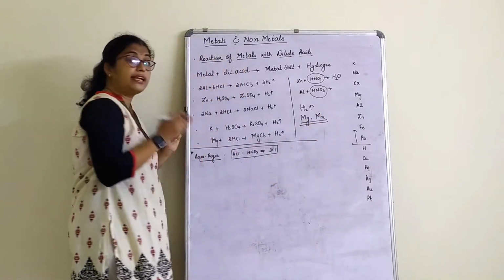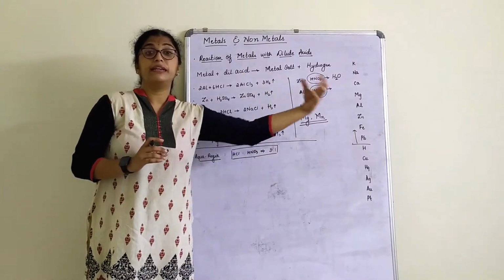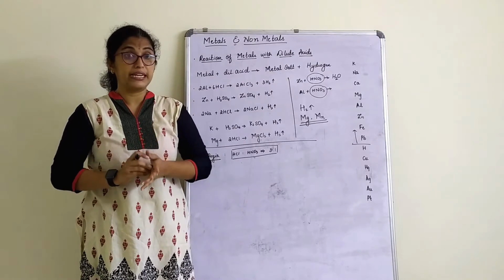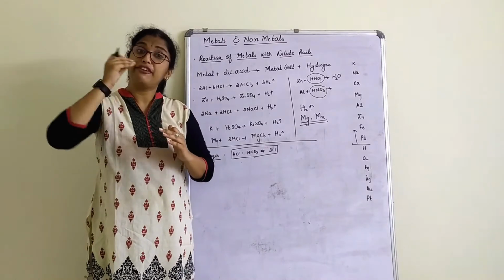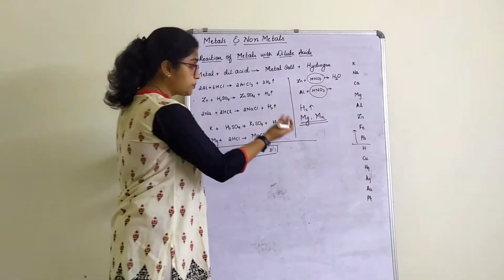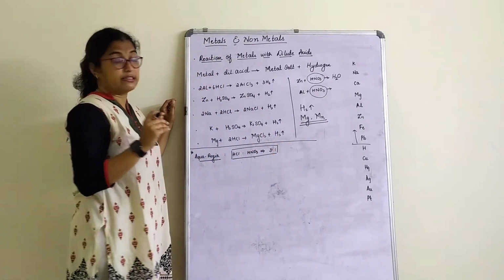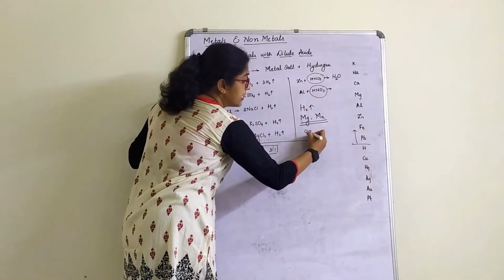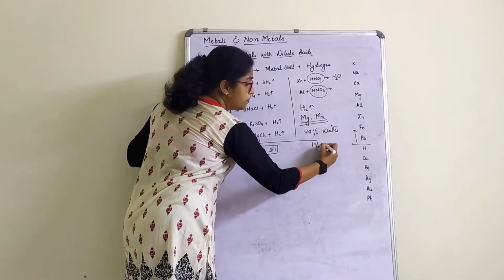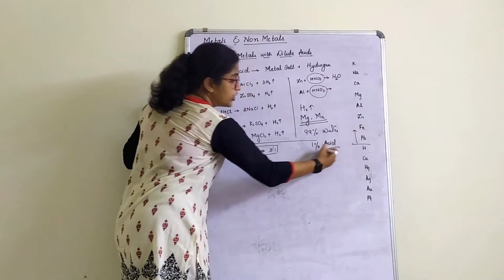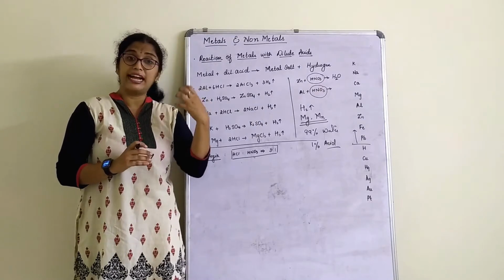So these are the only two metals which can react with nitric acid and give a respective metal salt, and hydrogen gas is liberated. Condition: the nitric acid we use has to be very dilute. Now what do you mean by this? What do you mean by dilute acid? A mixture of water in it, correct? That means the acid contains 99% water and only 1% acid. Which acid? HNO3.